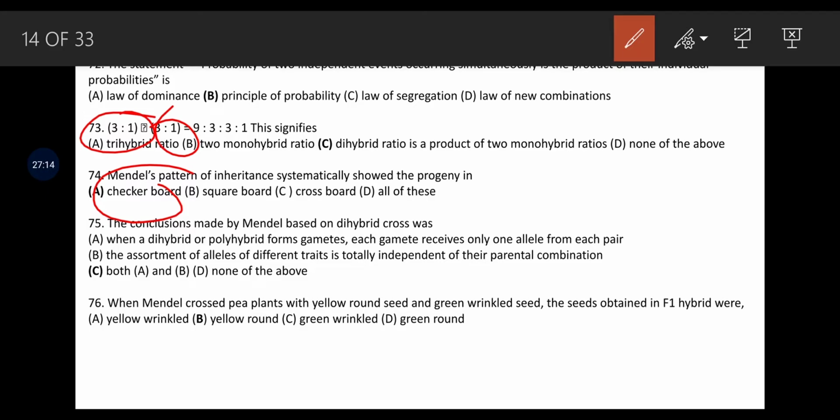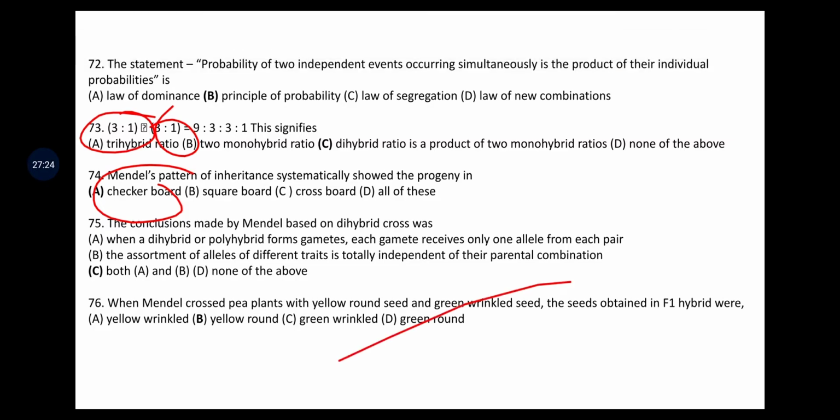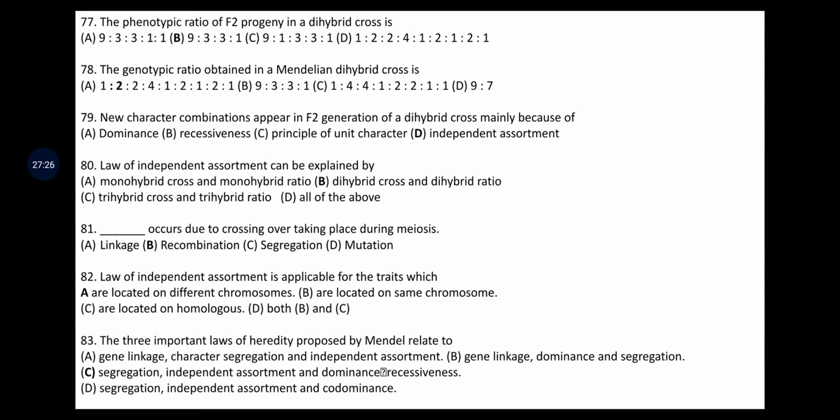When Mendel crossed pea plant with yellow round seed and green wrinkled seed, the seeds obtained in F1 hybrid were yellow round. The phenotypic ratio in F2 progeny in a dihybrid cross is 9:3:3:1. What will be the genotypic ratio? 1:2:2:4:1:2:1:2:1. Okay. New character combination appear in F2 generation of a dihybrid cross mainly because of independent assortment.